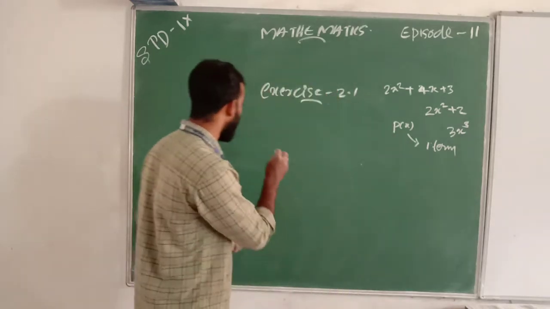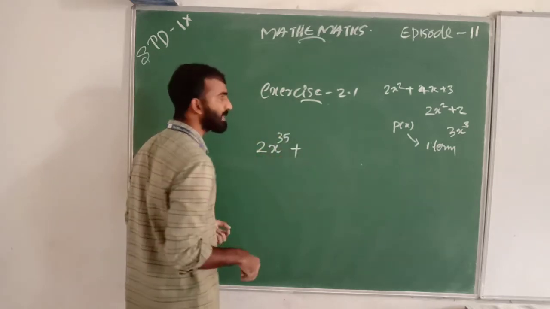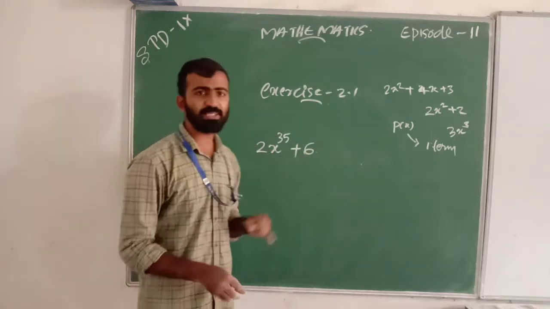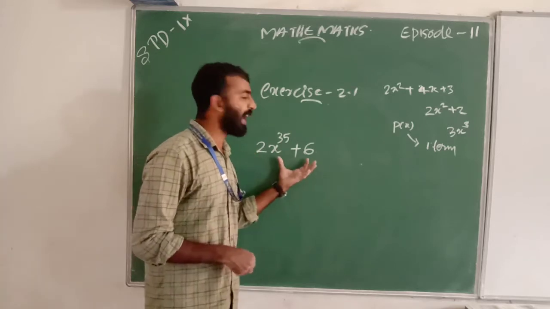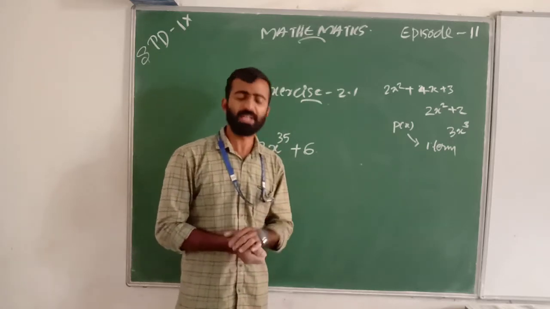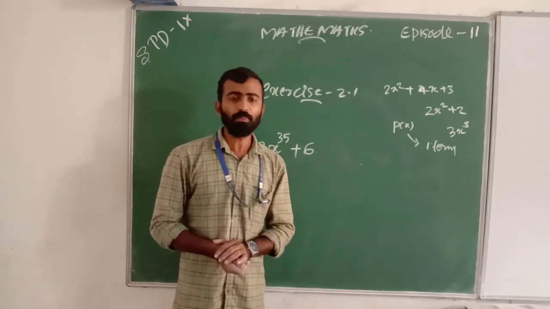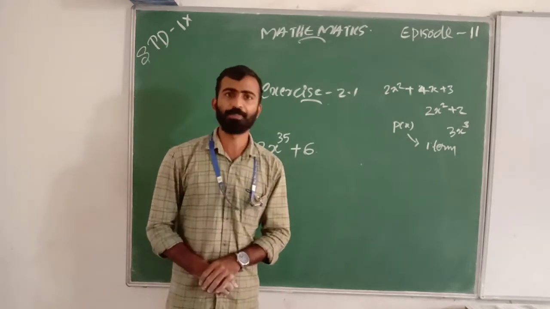For example, 2x raised to 35 plus 6. This is a binomial with degree 35. I repeat one more time, we want a binomial with degree 35.